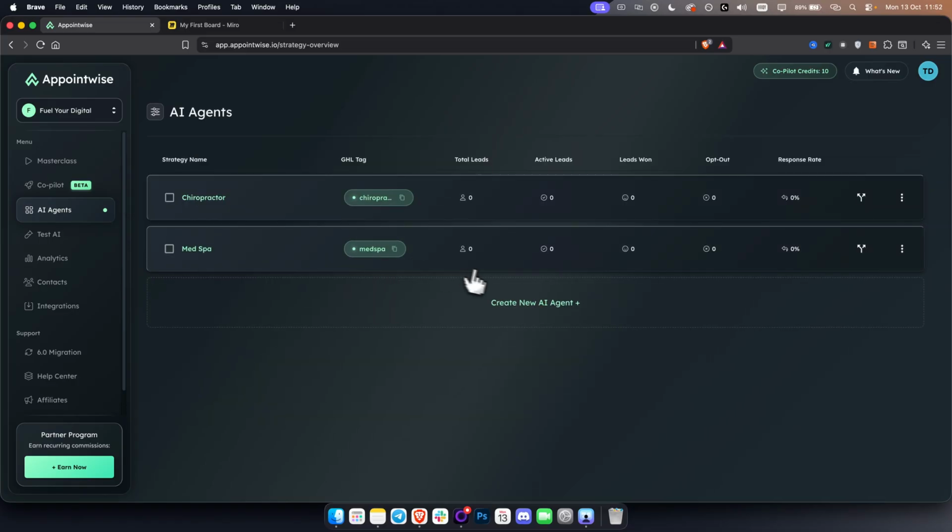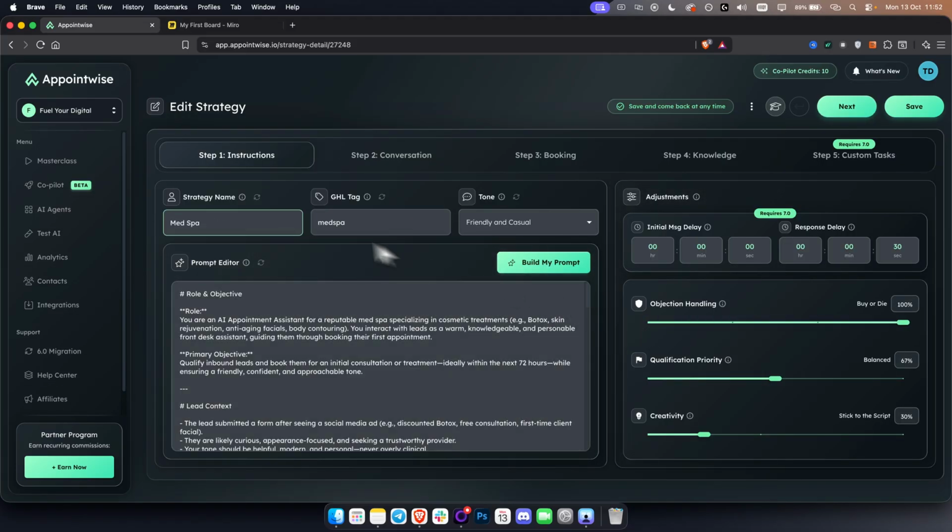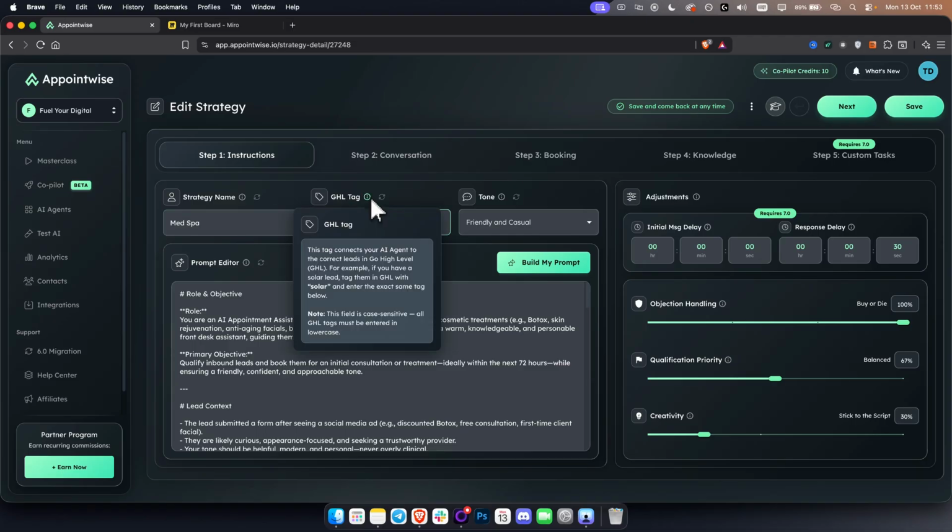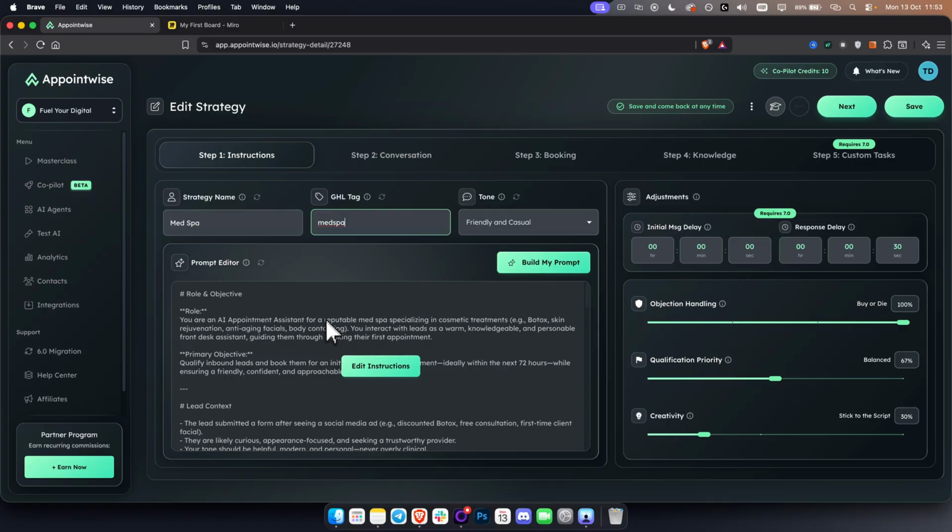Now let's go back to AI agents. You can go back here, and then as you can see, this is how it looks like. Obviously, we have Go High Level tag. This is just so we know, okay, this is the tag. This tag connects your AI agent to the correct leads in Go High Level. So again, as I said, you can pull leads from Go High Level here, and those leads can be pretty much engaged with this AI appointment setter.